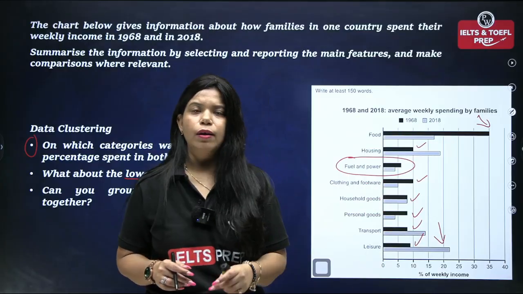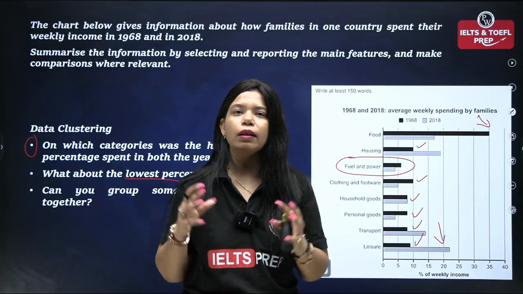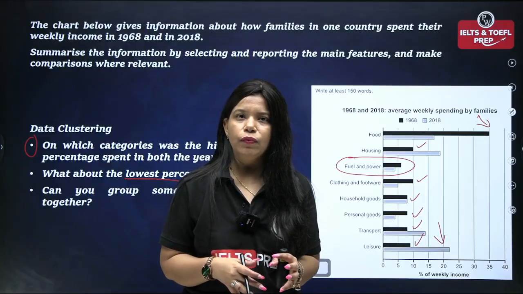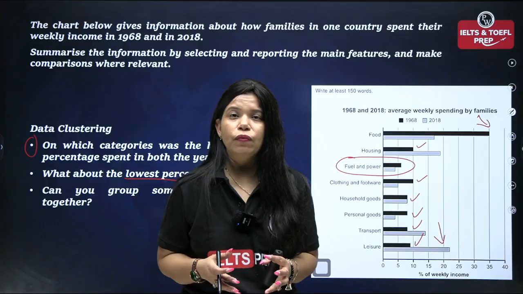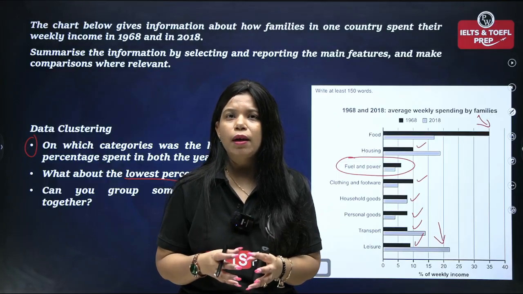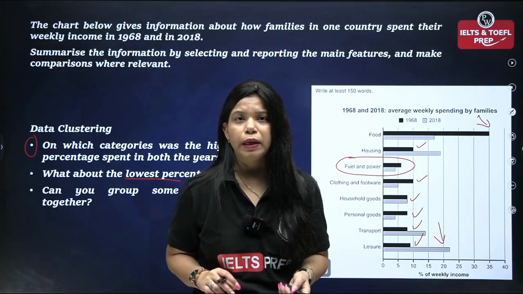So what you can do is, what is your takeaway? Body para 1, you can club highest and lowest categories together. Body para 2, the leftover features. And in leftover features also, you need to ask yourself, can I group some categories together? If they are similar, go for grouping.